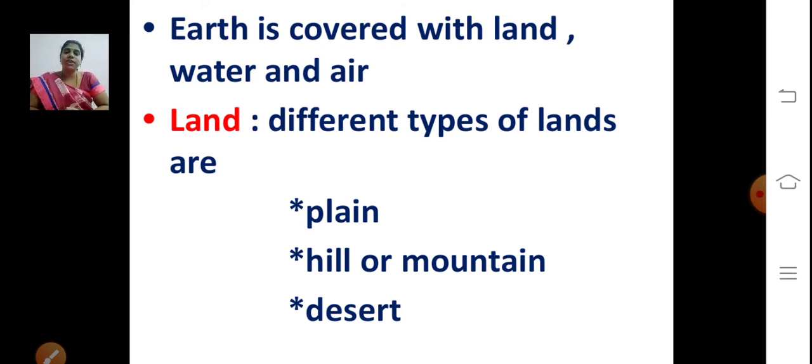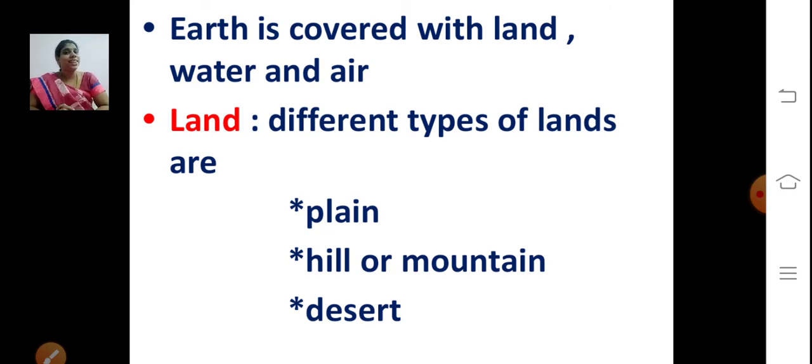Mostly Earth is covered with water only. Three sides it will be water, only one side will have land. So 3/4 of Earth is covered with water, and the remaining is covered with land. So Earth is covered with land, water and air.